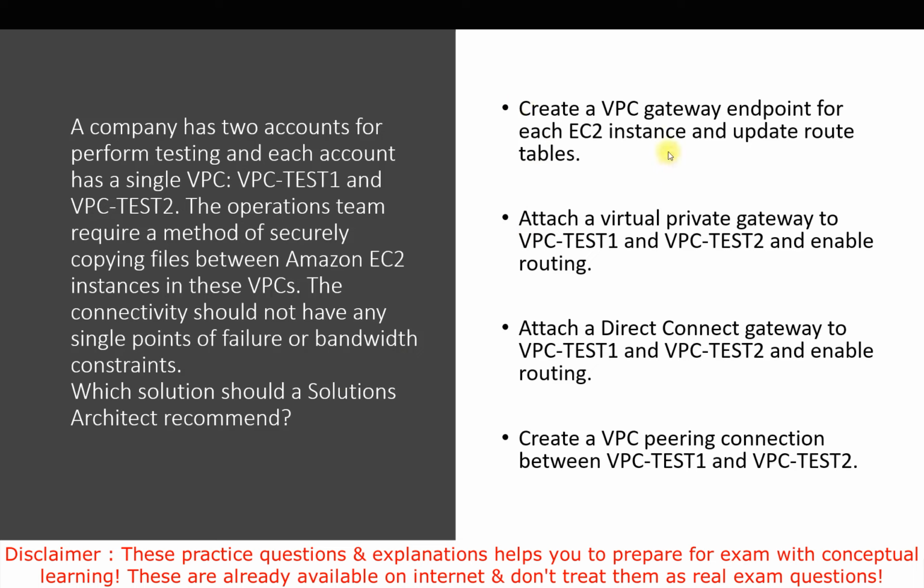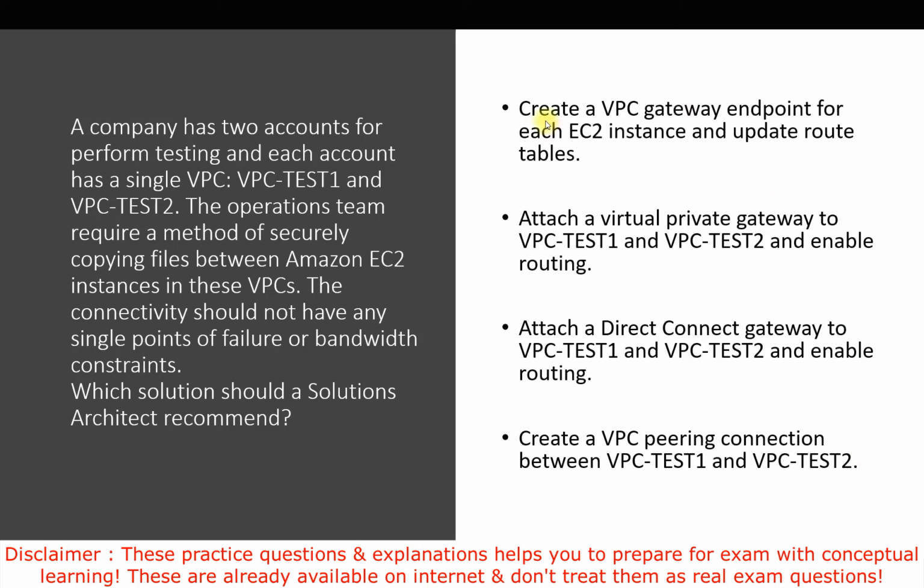We need to go through each option here. The first option is to create a VPC gateway endpoint for each EC2 instance and update the route table. The second option is to attach a virtual private gateway to VPC test 1 and VPC test 2 and enable routing. The third is to attach a Direct Connect gateway to VPC test 1 and test 2 and enable routing. The last option is to create a VPC peering connection between VPC test 1 and VPC test 2.